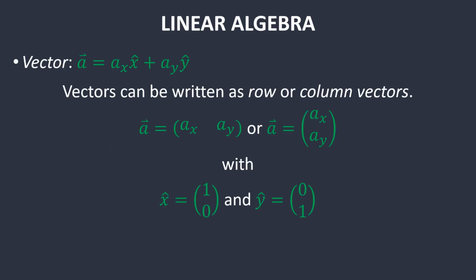Moving on to linear algebra, we have the traditional notation where we just have a vector which has components in the x direction and in the y direction. But moving to a more matrix representation, you can write these as row or column vectors, where this is a row vector and this is a column vector. And note that the respective unit vectors would be this for x and this for y.